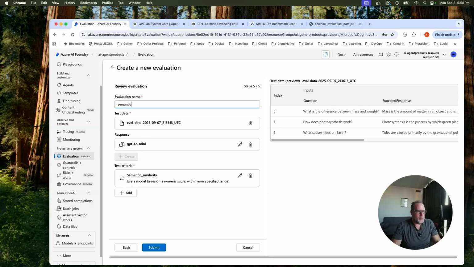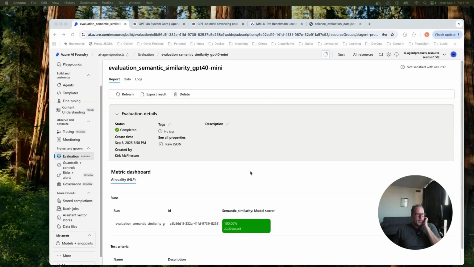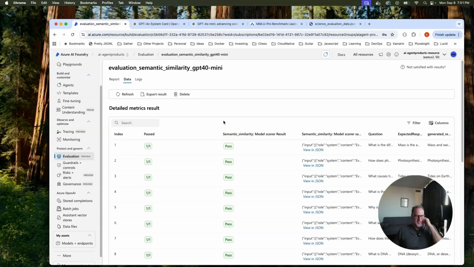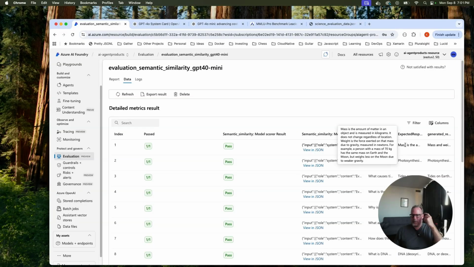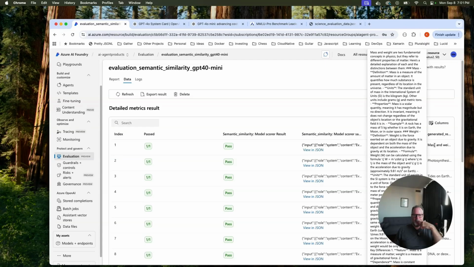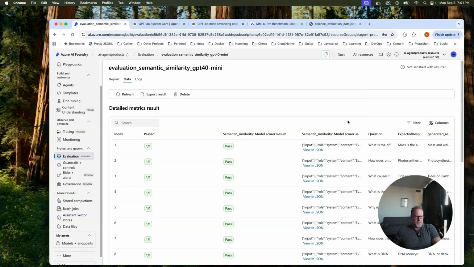Semantic similarity, GPT-4o Mini. And that's it. Now we can submit it and wait for our response. Okay, this has done. As you can see, we have 20 out of 20 passed. I kind of went over quickly what semantic similarity is, but basically it's just comparing your grounded truth to your response. So here, your expected result, make sure these are similar semantically. That's all that one's doing.